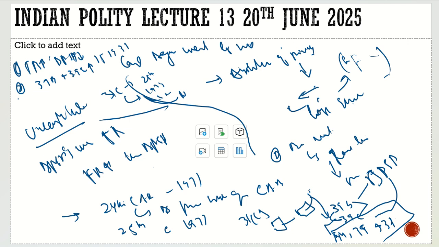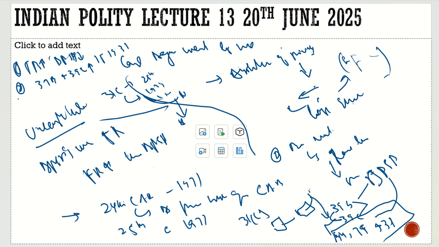But one more thing was described: after the 25th Constitutional Amendment Act, if any law is made which violates Articles 14, 19, and 31 while giving effect to Articles 39B and 39C, there is no judicial review.